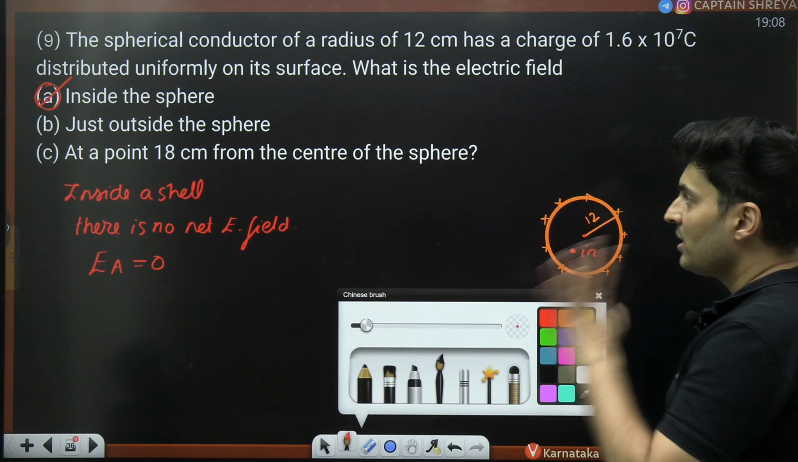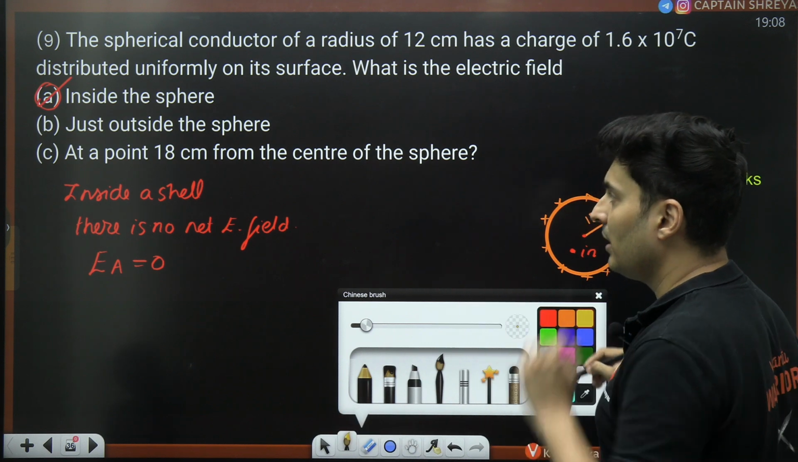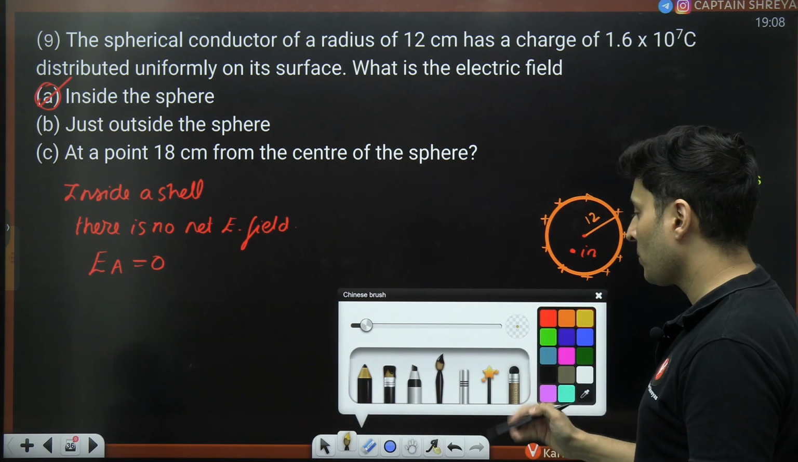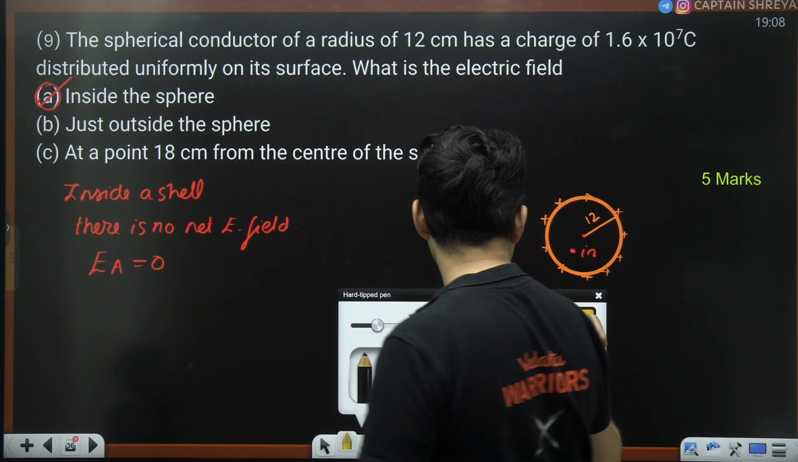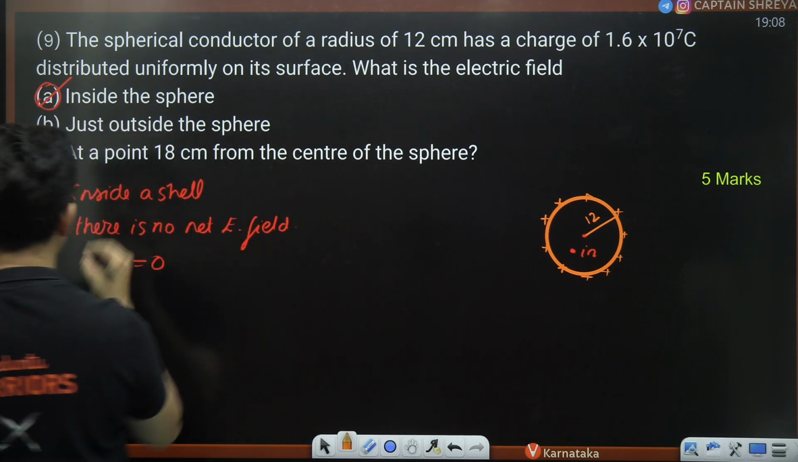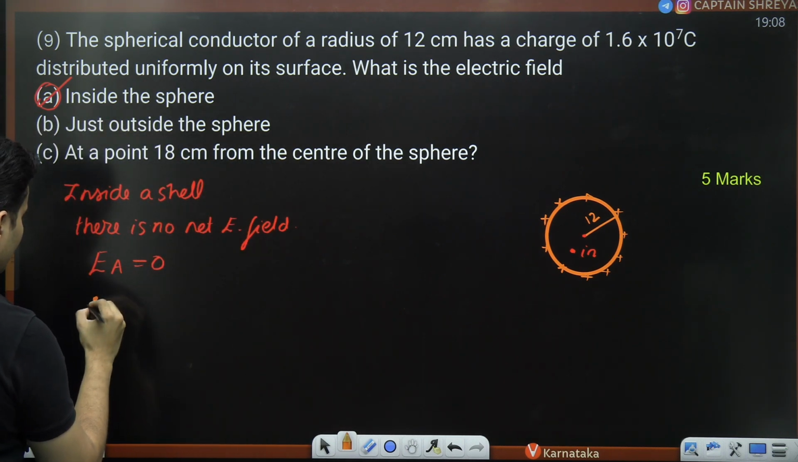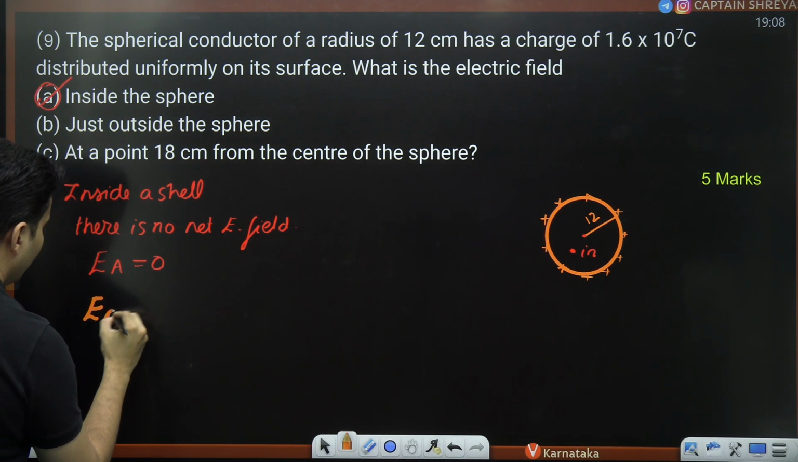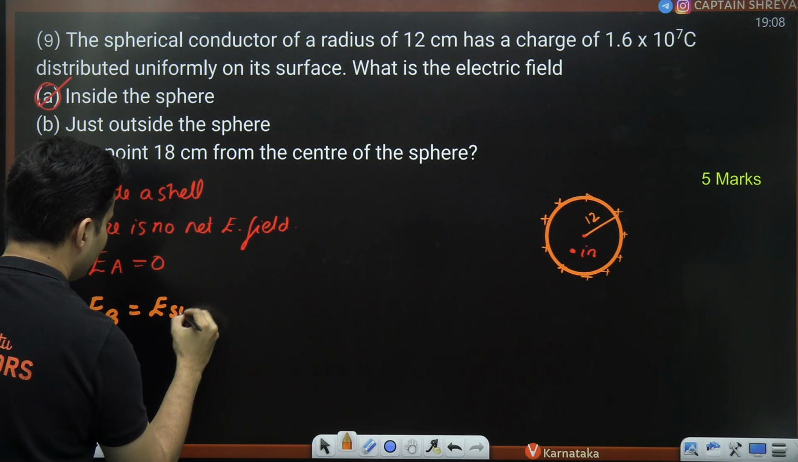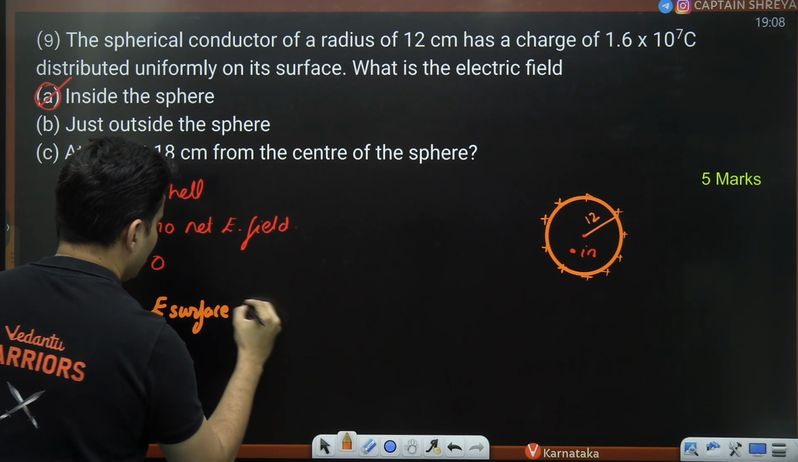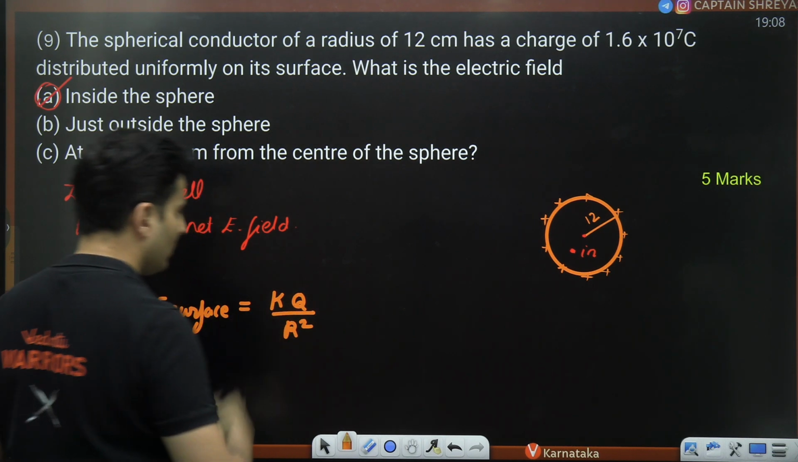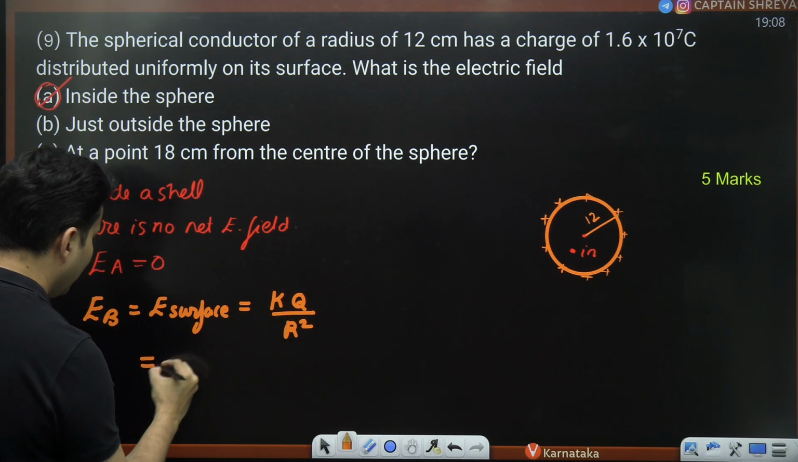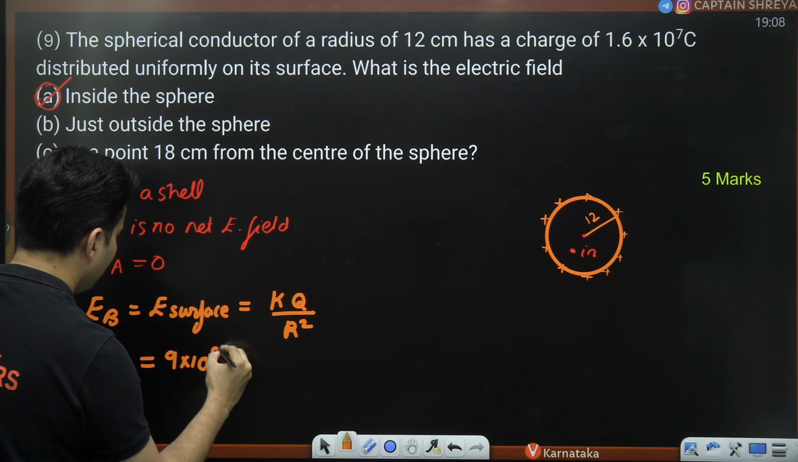Maybe now just outside will have 2 marks, at 18 centimeters will have 2 marks. You have to see the distribution. Accordingly, you will solve. Just on the surface, just outside the sphere means just on the surface. So now for electric field at point B, it's electric field on the surface. It will be KQ by the radius of the sphere square. K is 9 into 10 to the power 9.